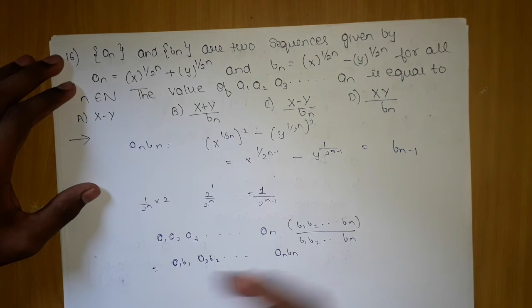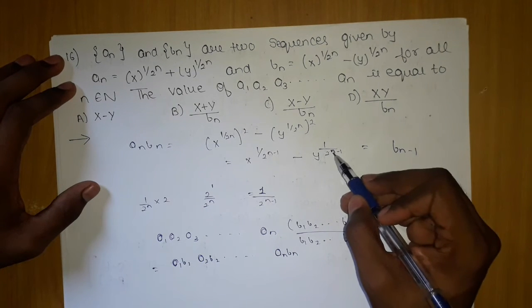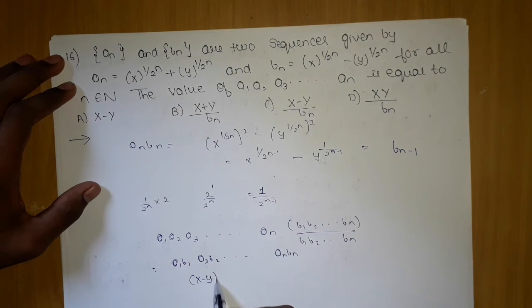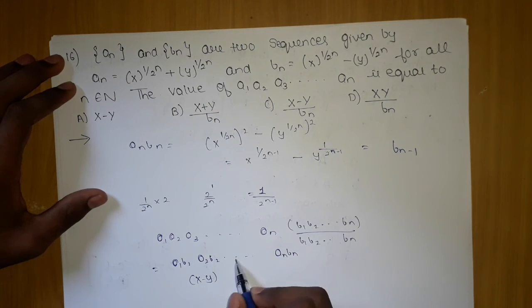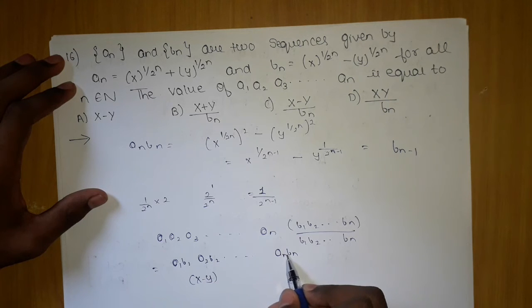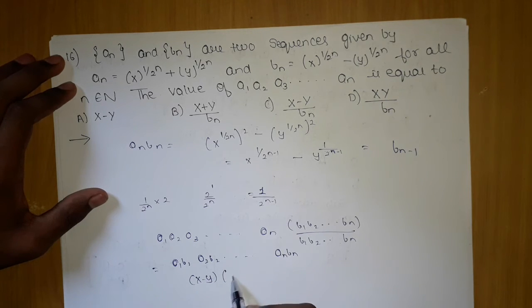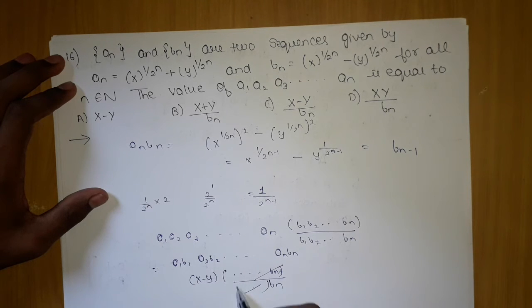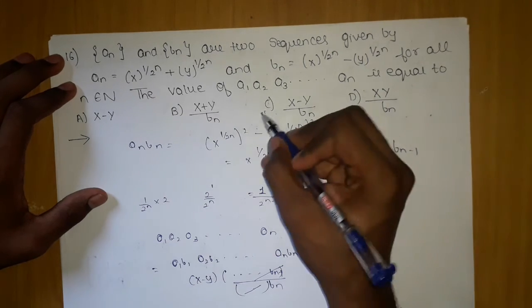For a1 into b1, if I substitute 1, 2 power n minus 1 becomes 0, and it becomes x minus y. For the next it becomes b1, and the last term will be bn minus 1. All the terms will cancel out except bn, giving x minus y upon bn as the answer. C.